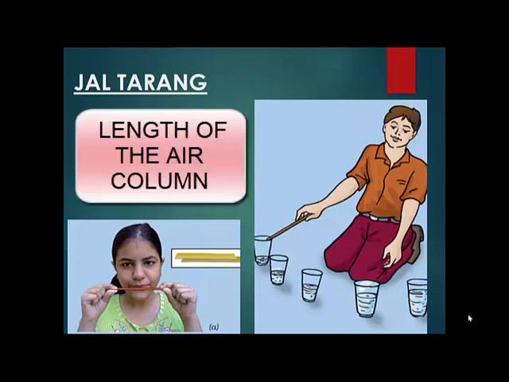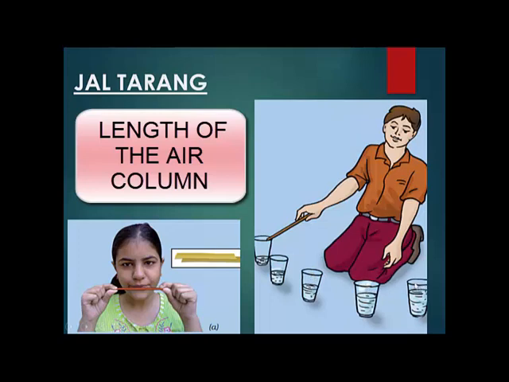It is again the air column. How? Look at this. In the first glass, what is the amount of air which is vibrating? This much. In the next, more air is vibrating. Here, only this much air is vibrating from this level to the top. Here, only this is vibrating.